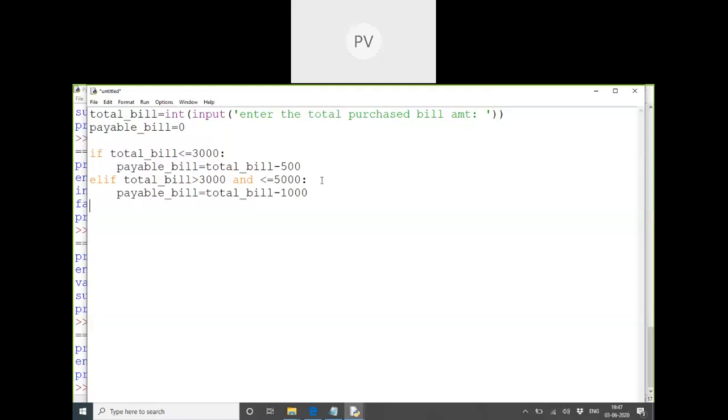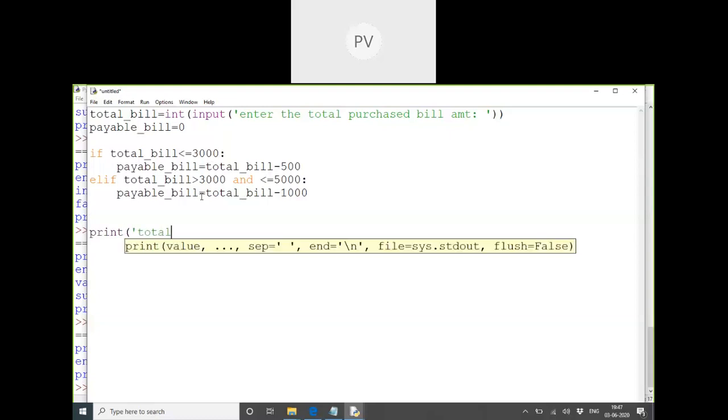Printing we will do last because if I start printing, I have to write the printing statement three times. Let me follow the calculation, and after computation is done, at last we can do the printing. Total payable bill, whatever it will calculate according to the scenario, and we'll put the value here, the payable.